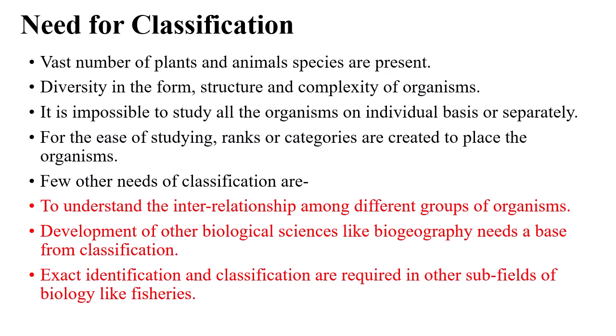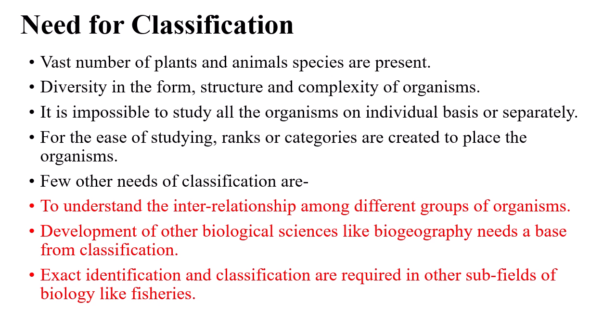Need of classification. We have many species, so we have to classify them, categorize them into different groups. A vast number of plant and animal species are present, with diversity in the form, structure, and complexity of organisms. It is impossible to study all the organisms on an individual basis or separately.